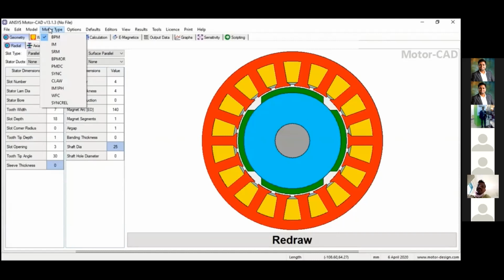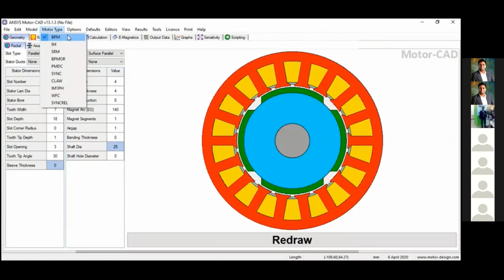Thank you, sir. What we basically have to do is select the motor type first. I have selected the brushless permanent magnet motor, and this is the surface type, but I will do the internal permanent magnet motor design. So before doing that, we just have to select the topology. For designing the machine, I have selected the brushless permanent magnet. So let's click on that.